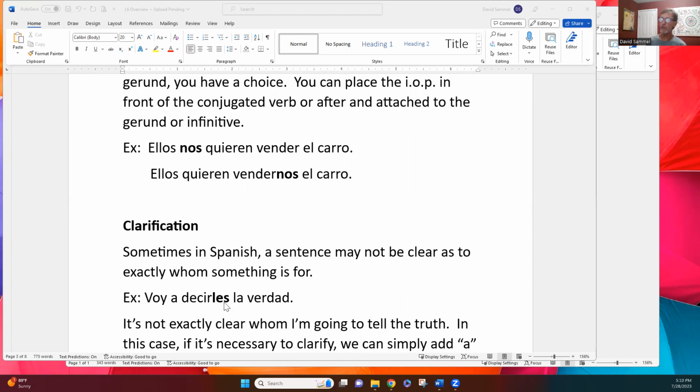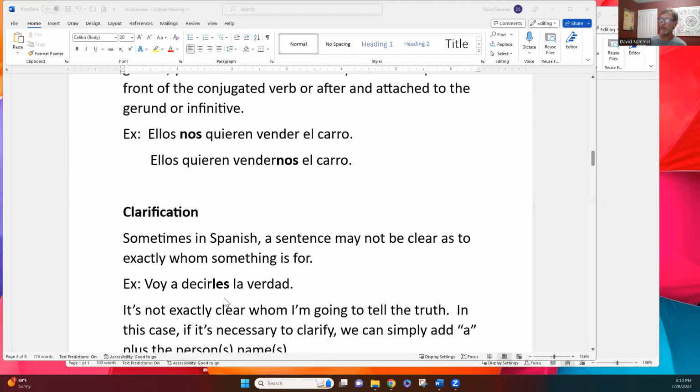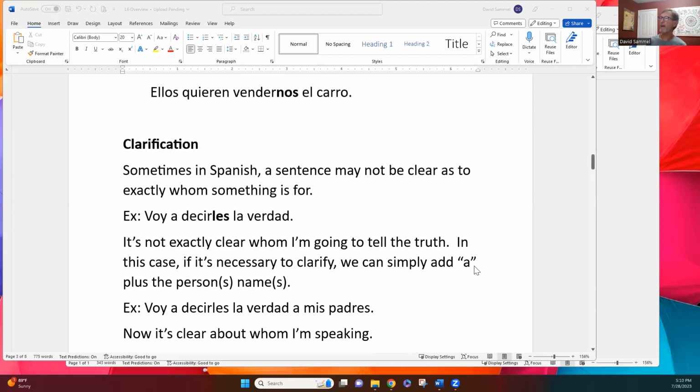I don't really know who, if there's no context, if you haven't mentioned anybody yet, we don't really know who they are. And that also could be ustedes. It could be, I'm going to tell you guys the truth. So there's a way to clarify that. To do that, we simply add a plus the person's names, and you can even do this in front of the sentence or at the end.